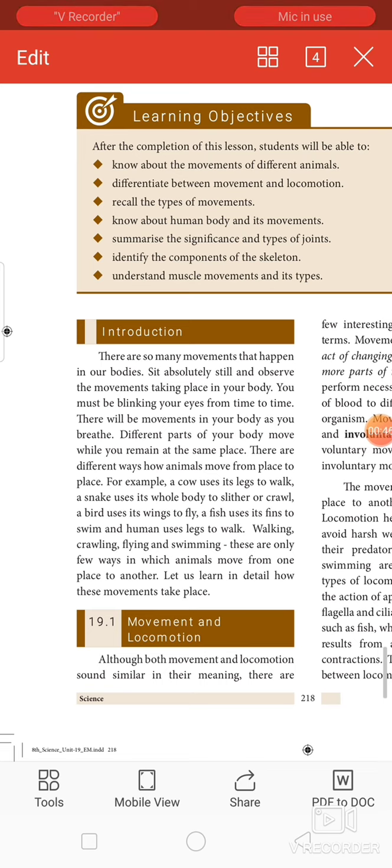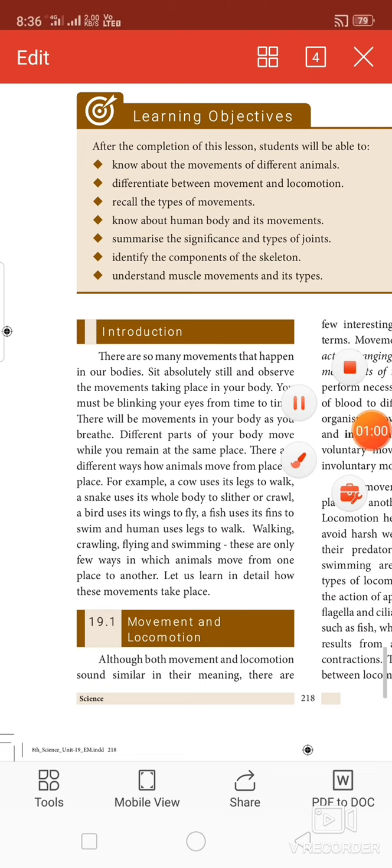There are different ways how animals move from place to place: walking, crawling, flying and swimming. These are only a few ways in which animals move from one place to another. Let us learn in detail how these movements take place.